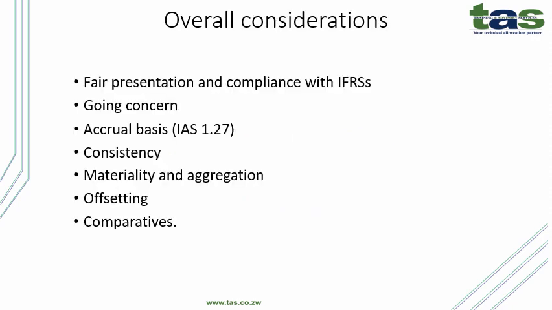The overall considerations of IAS 1 contribute to the qualitative characteristics of the framework. For example, the comparative information clearly relates to comparability, and materiality is an indicator of relevance. We will now look at some of the overall considerations of IAS 1 and what they mean. Fair presentation and compliance with IFRS. Financial statements are to be free from bias and present fairly the effects of events and transactions.